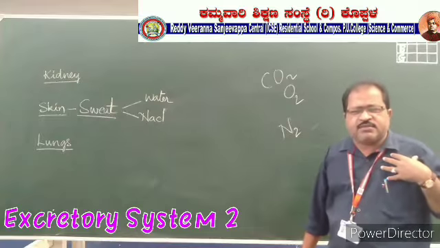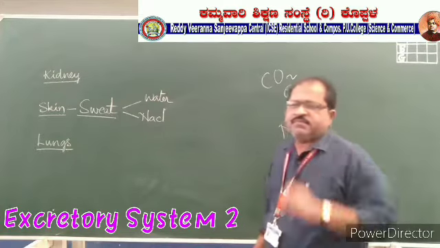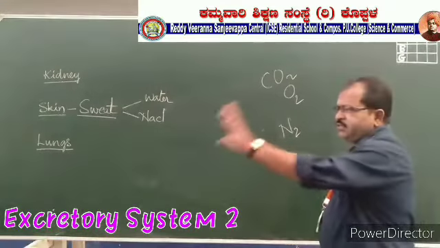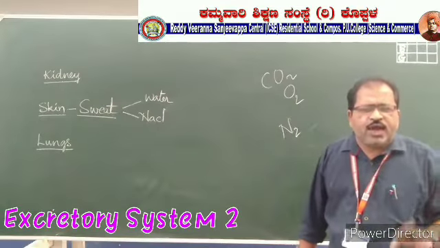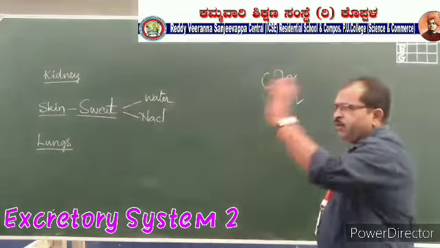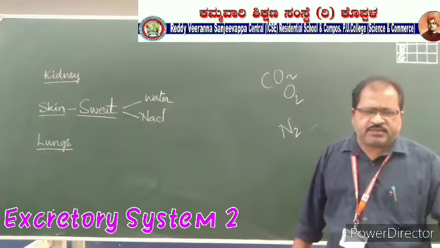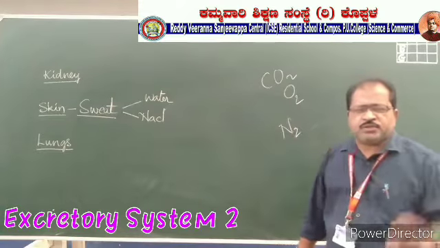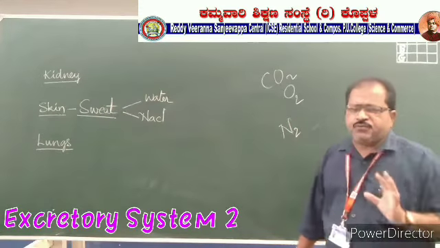Our body takes only oxygen, and that oxygen is sent to all the body parts and used for metabolic activities such as digestion of food and production of energy.